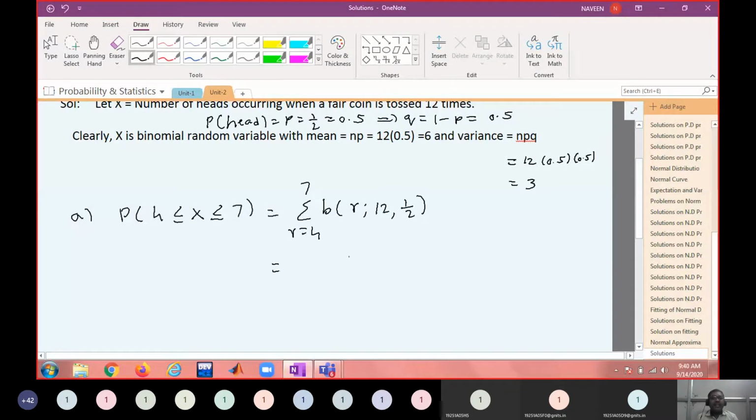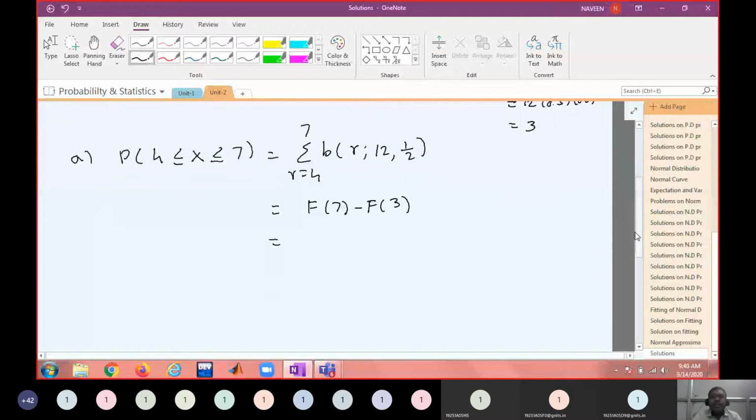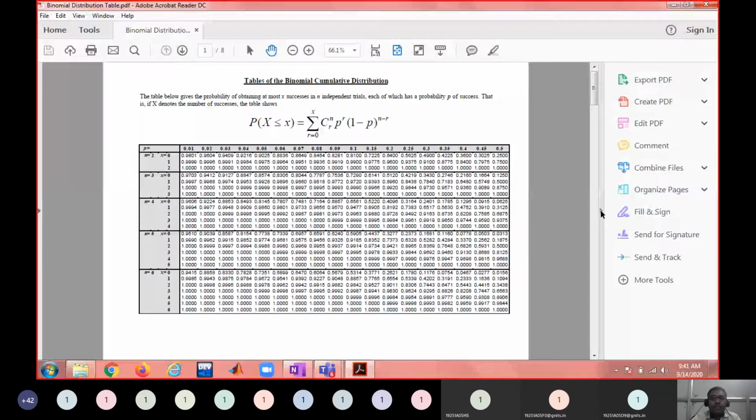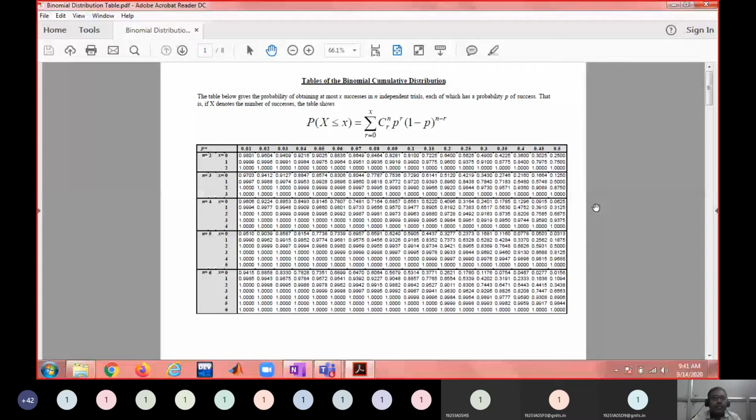What is the other way of finding this? F of 7 minus F of 3, because 4 is included. We have the cumulative distribution table, so just look at it.